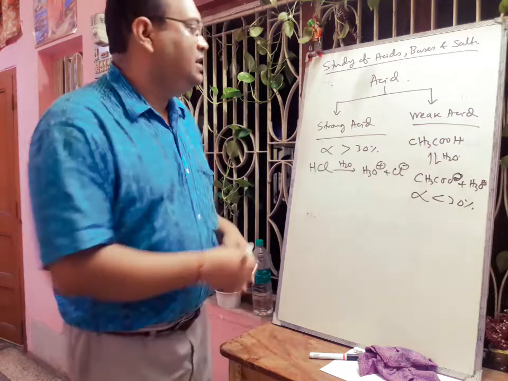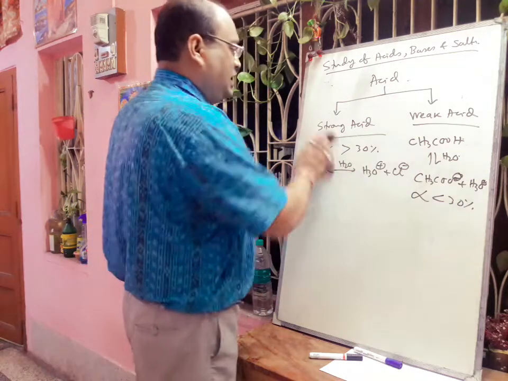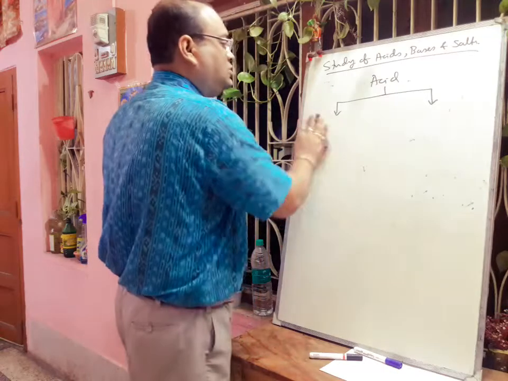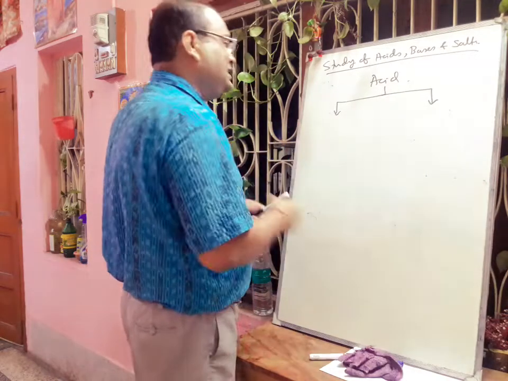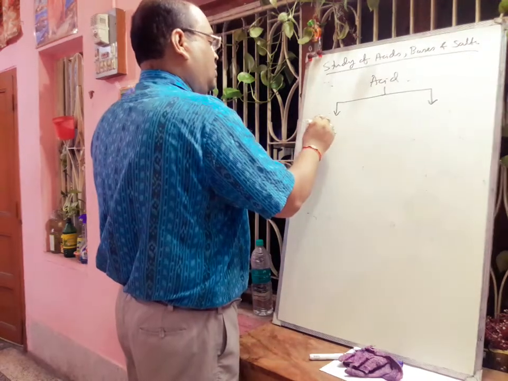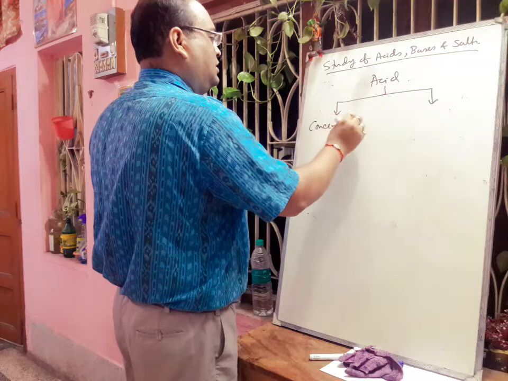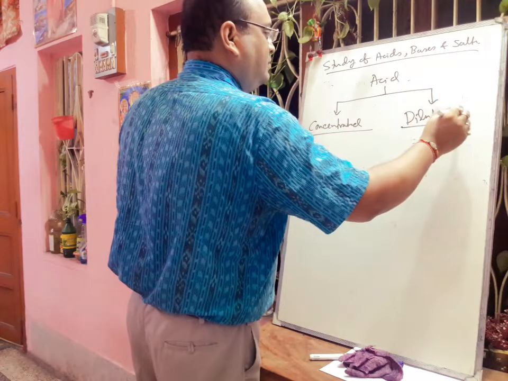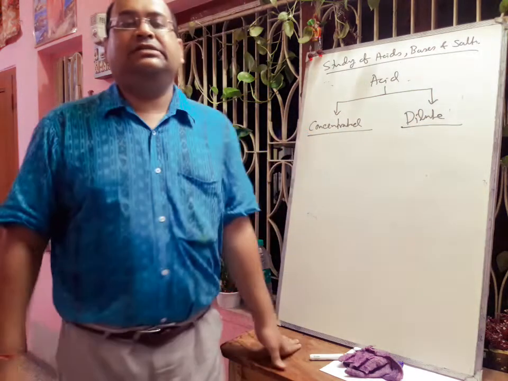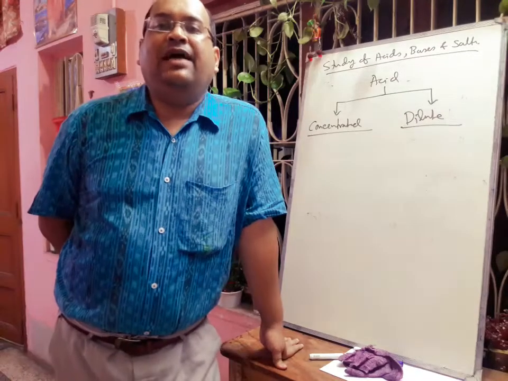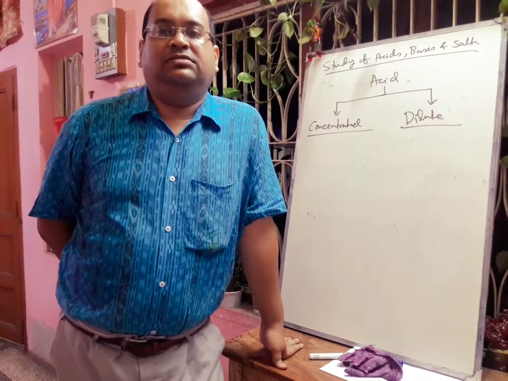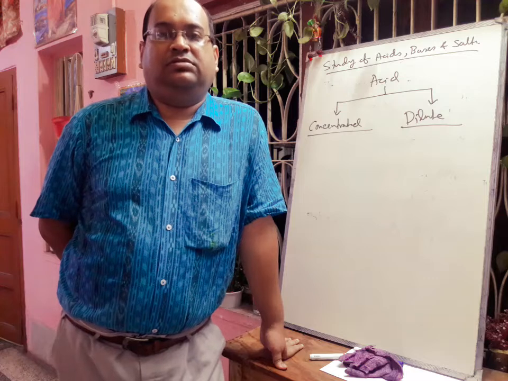Next we can divide or classify acid into another two categories. One is called concentrated acid, and another is called dilute acid. Now what is concentrated acid? An acid having relatively higher percentage of acid in its aqueous solution.